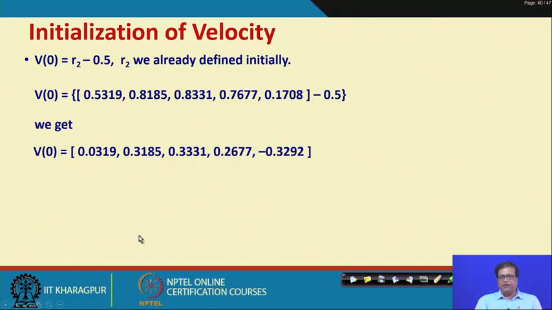Obviously, different problems have different kinds of solution space, and we should redefine our velocities and positions in different ways so that they cover the entire solution space, and the velocity should not be too low or too high. That kind of fine tuning has to be carried out while initializing the velocity and the positions.